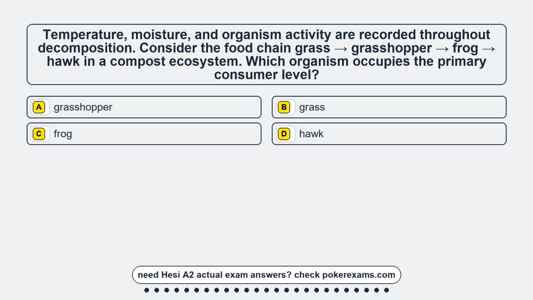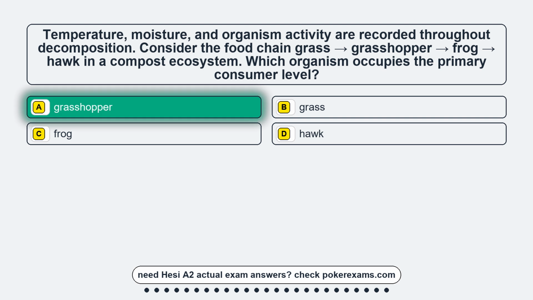Question 11. Temperature, moisture, and organism activity are recorded throughout decomposition. Consider the food chain grass, grasshopper, frog, hawk in a compost ecosystem. Which organism occupies the primary consumer level? Option A, grasshopper. Option B, grass. Option C, frog. Option D, hawk. The correct answer is option A, grasshopper.